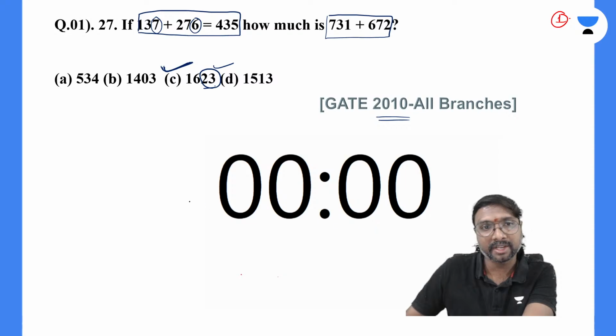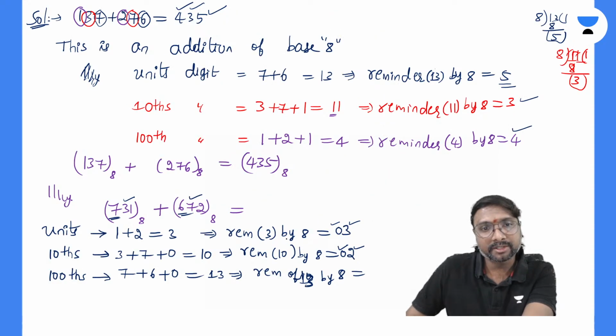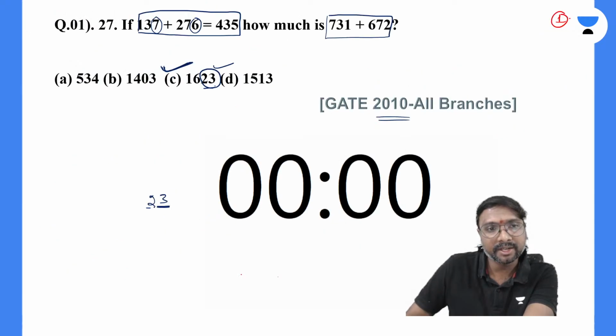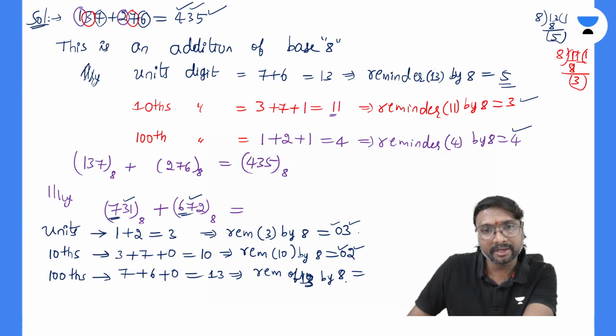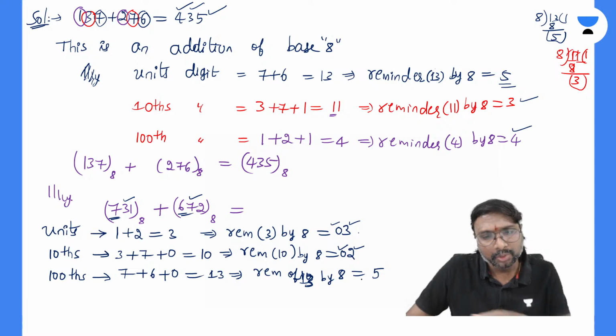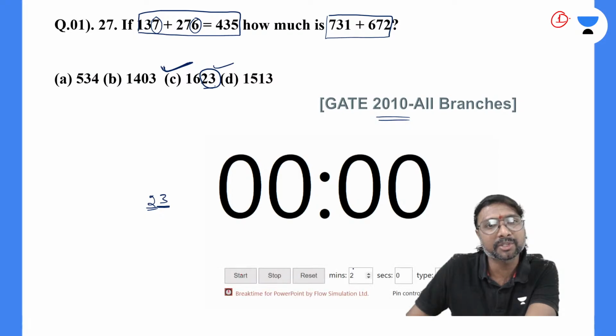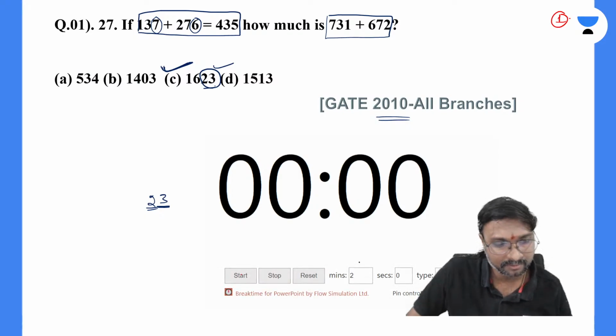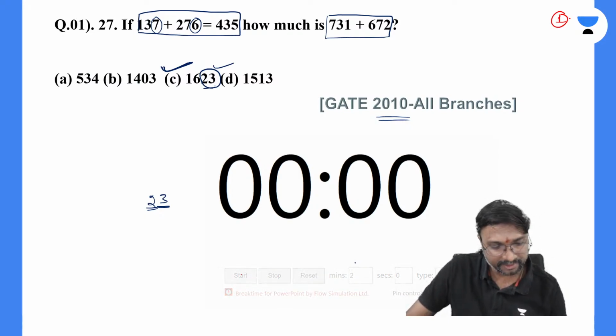Because this 3 will come in the units digit and this 2 will come in the tens digit. And what will be there in the hundreds? This is your 5, you can say, if you just observe, right? So that is your 523 has to come, right? Is there any option with this 523, all of you?